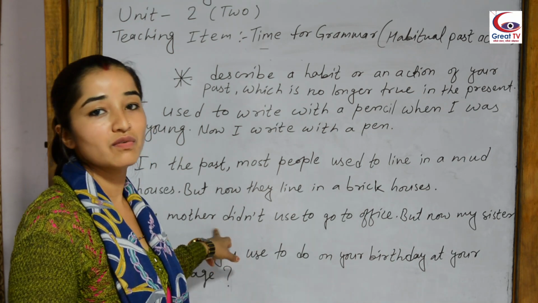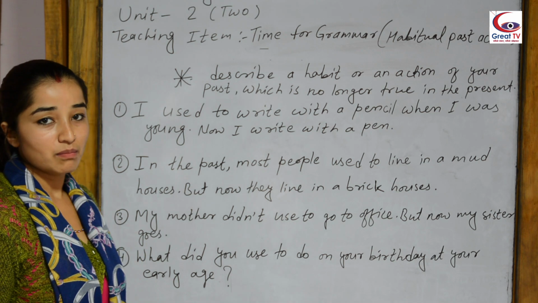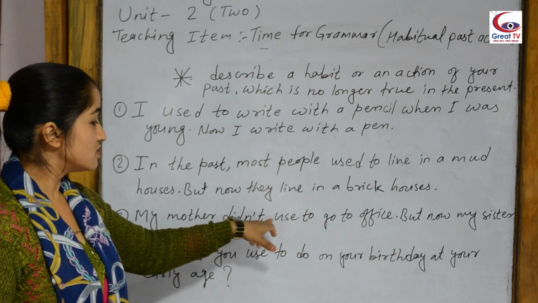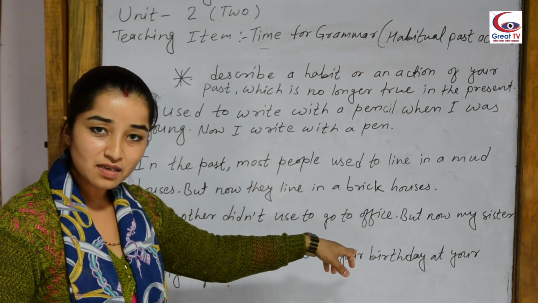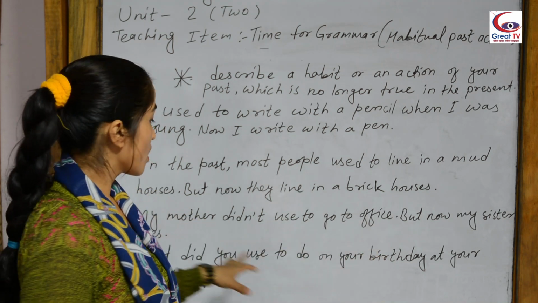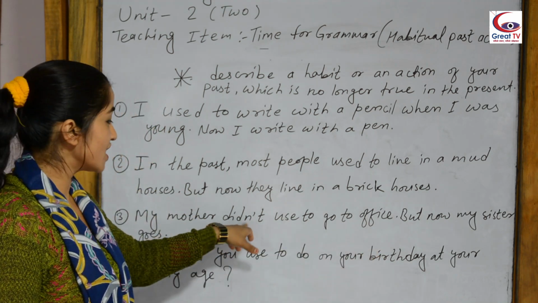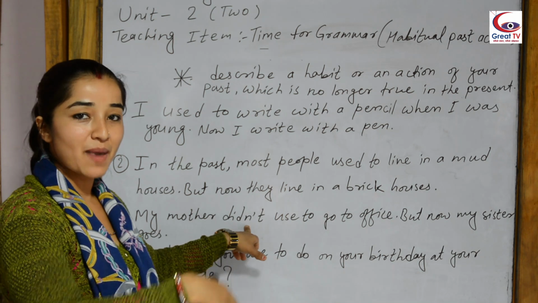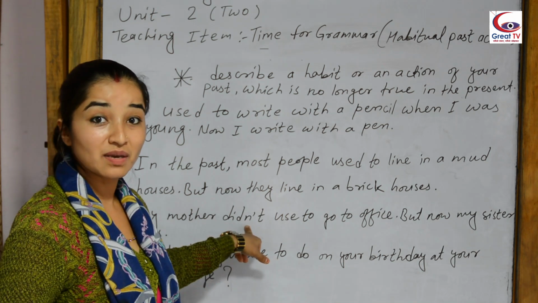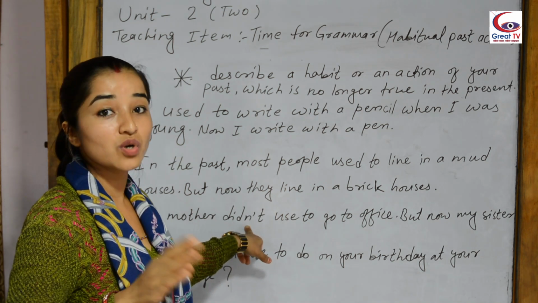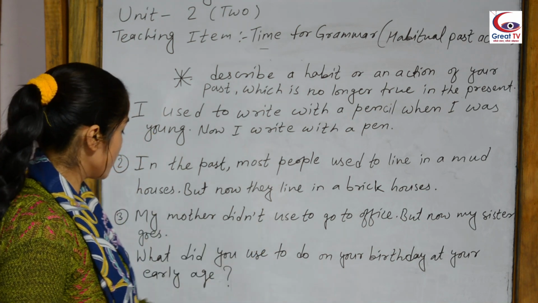They had to do only household work. See, my mother didn't used to go to office, but now my sister goes. And going to office in the past is no longer true in the present time. Everyone goes in today's world. Okay?